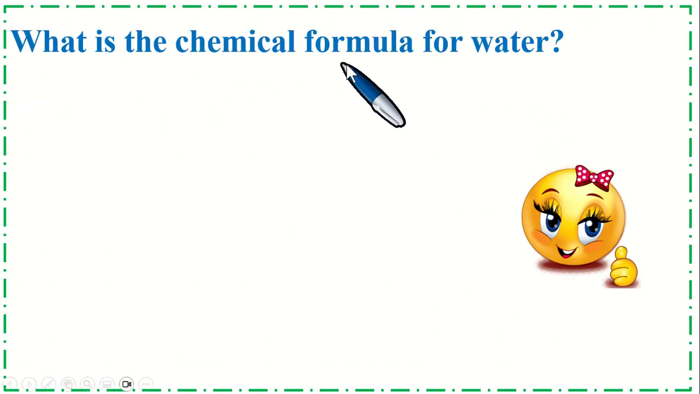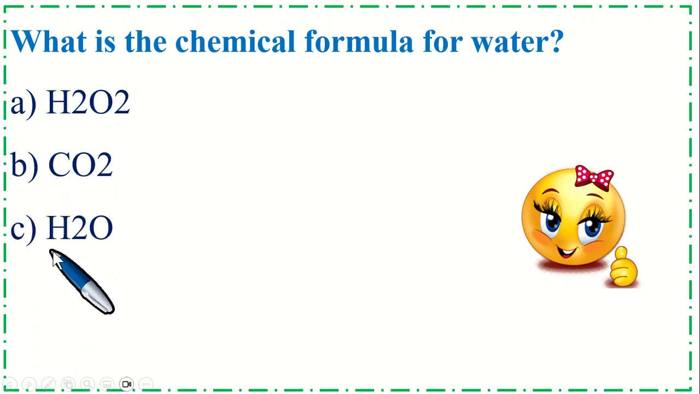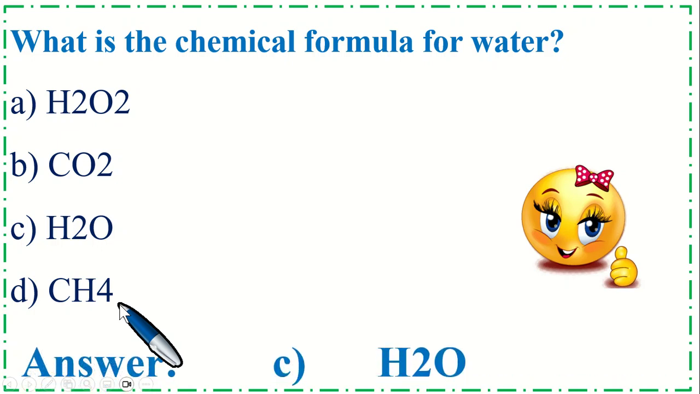What is the chemical formula for water? Option A, H2O2. B, CO2. C, H2O. And option D, CH4. So the correct option is C, H2O.